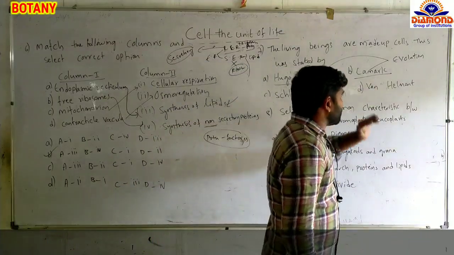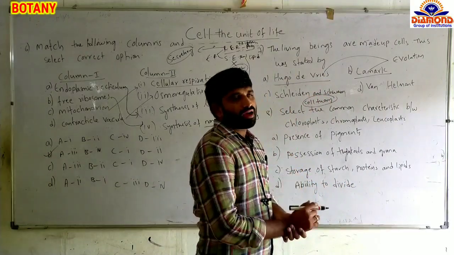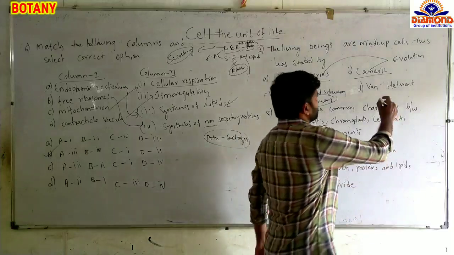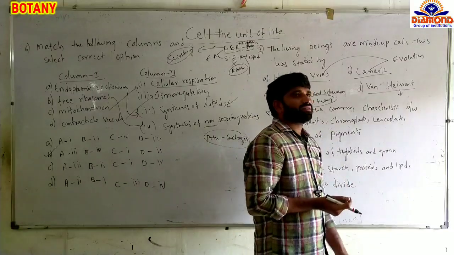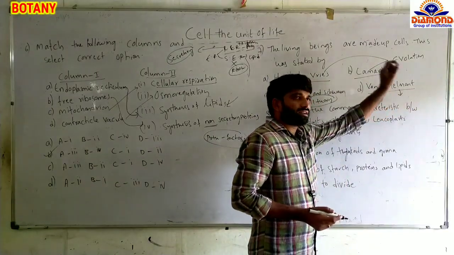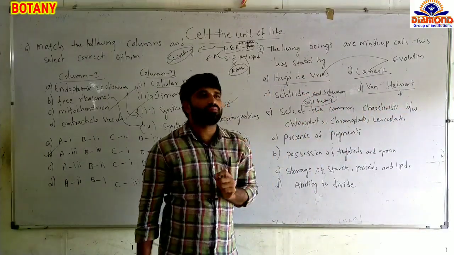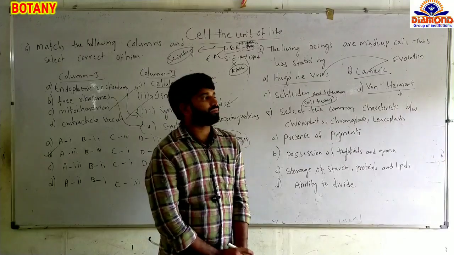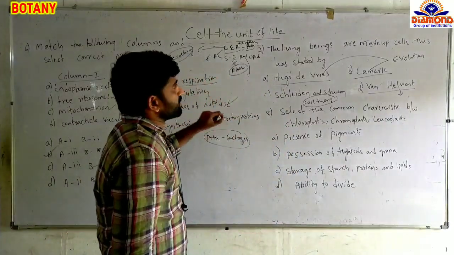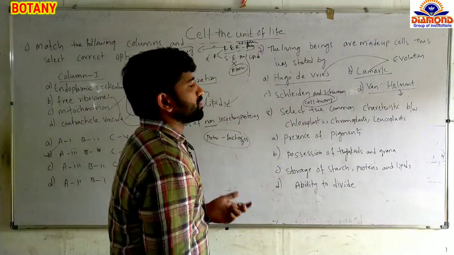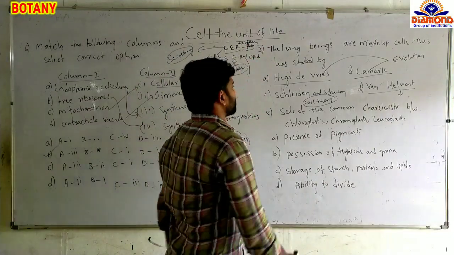And Van Helmont, one of the scientists, did experiments on a salix plant, and he said that the plant utilizes minerals from the soil. Based on his experiment, plants require different types of minerals. We meet Van Helmont in the mineral nutrition chapter, but the question is about who first stated that living beings are made up of cells. That cell theory was proposed by Schleiden and Schwann.